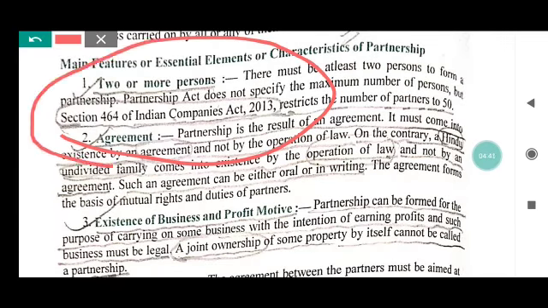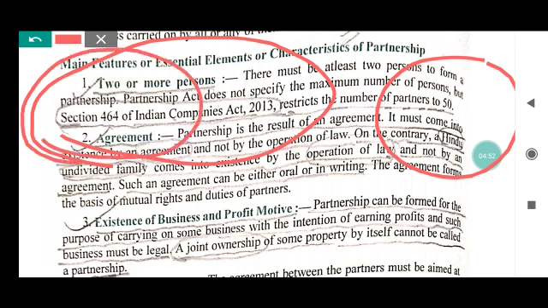The Indian Companies Act 2013 declared that in a partnership firm, the maximum number of partners must be 50 and the minimum number must be 2. And this is according to section 464. So this is the first feature of partnership.